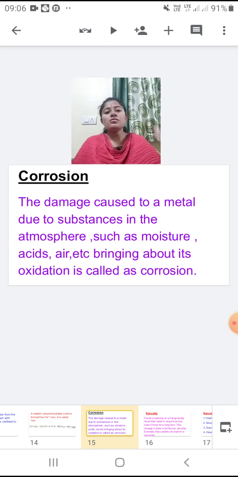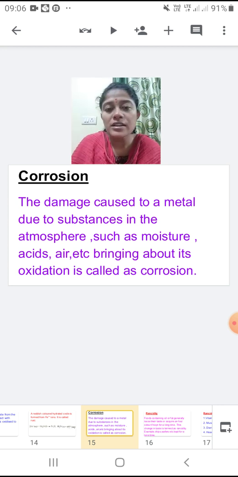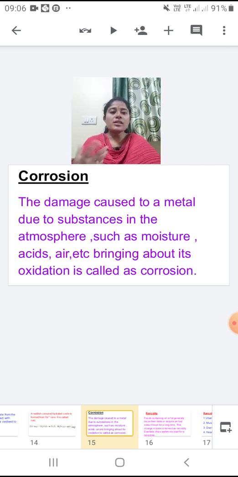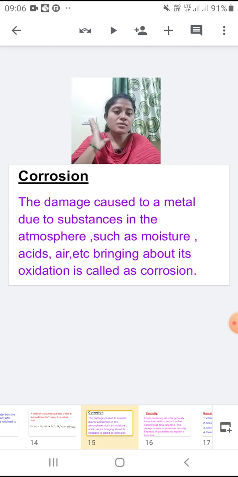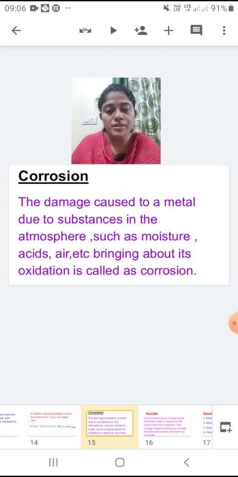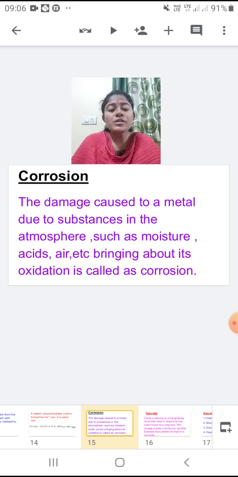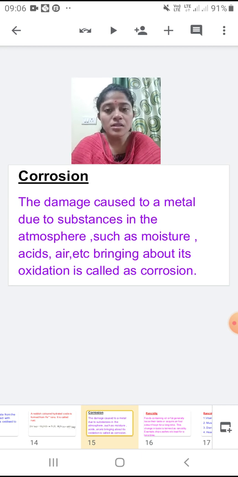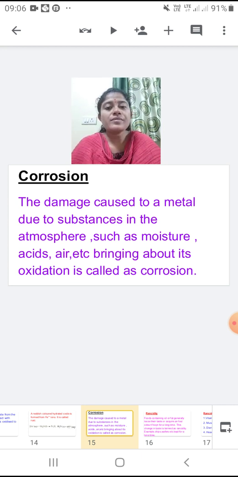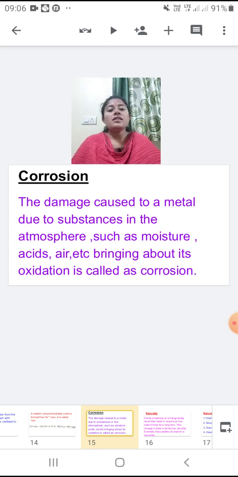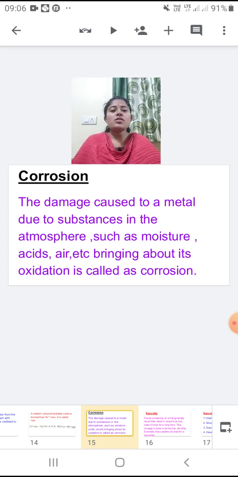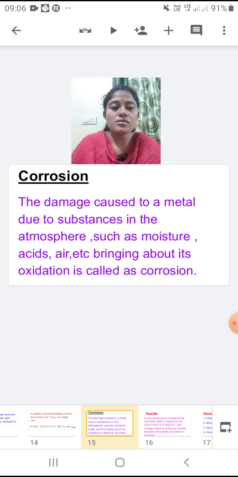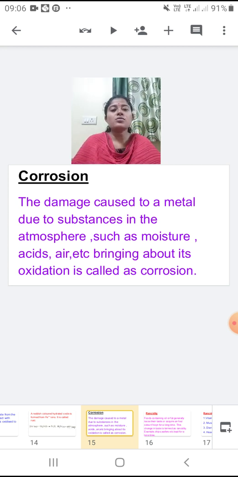There is no direct contact between the air and the iron, and thus for a few days the rusting is avoided. In the same way, ships are also painted at frequent intervals. Ships present in sea water often get rusted, and that is why they are frequently painted to avoid rusting. So that can be done to avoid corrosion.